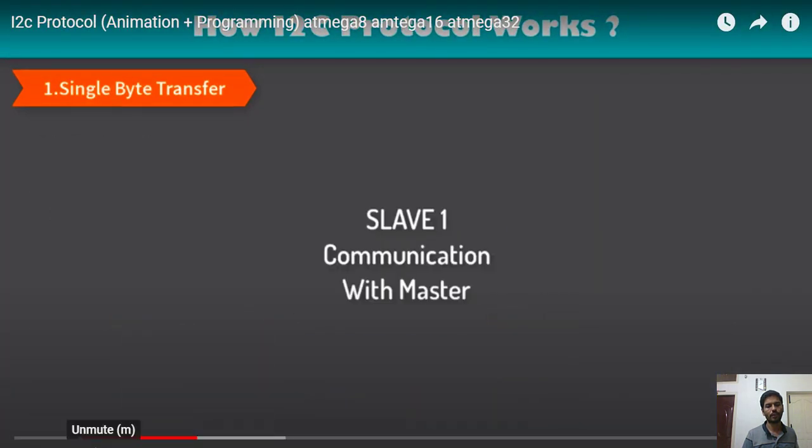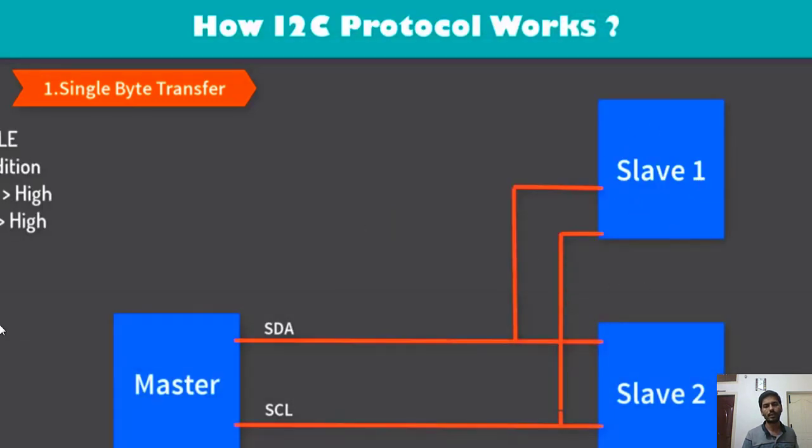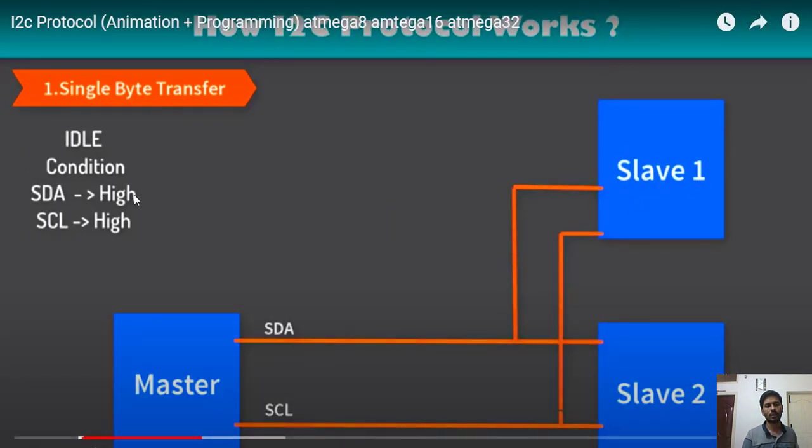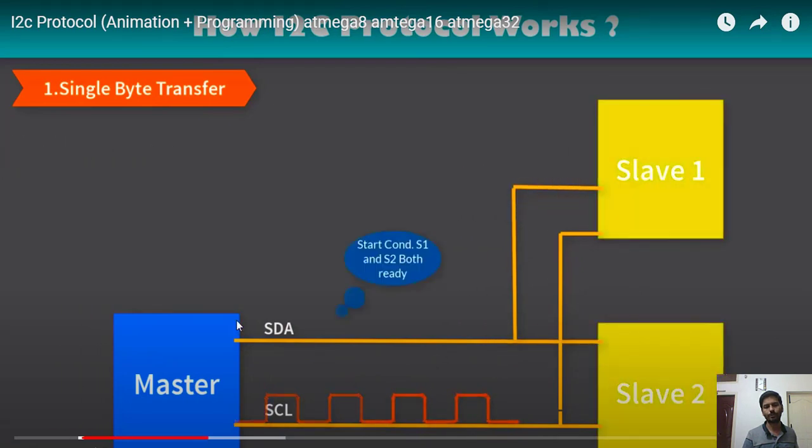Initially, assume that slave 1 is trying to communicate. So what exactly does it do? Initially the line is high, and then it will be pulled down. Now communication has started, it is low, and it is sent to both.